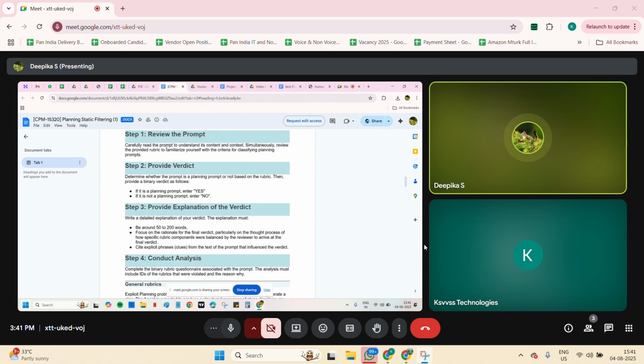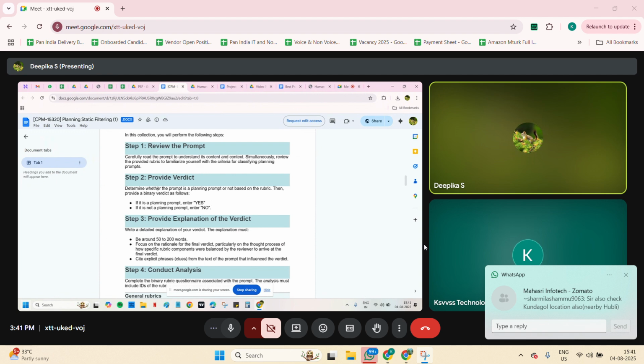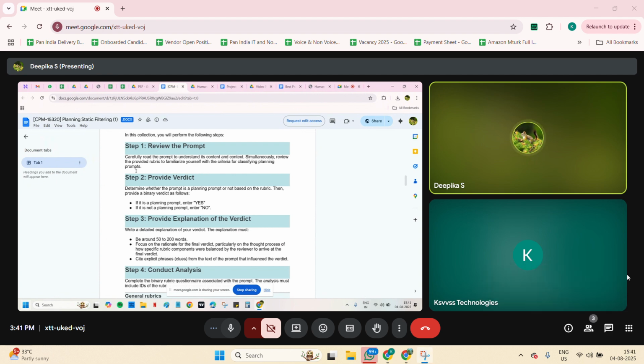First we review the prompt, then give the verdict, whether it is a planning prompt or not, based on the rubric, as yes or no. This is one good project, Srini. We need to understand the prompt particularly.